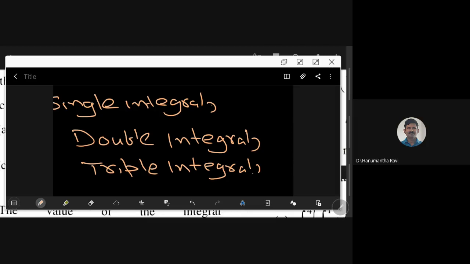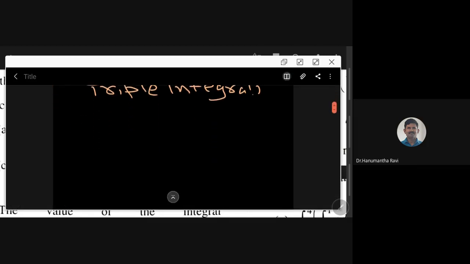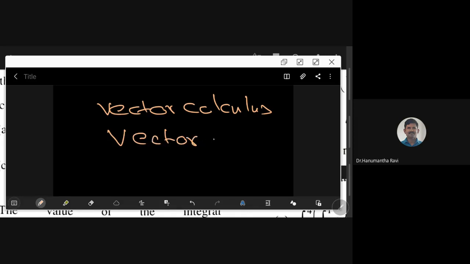Now see, when we are talking about vector calculus, you have two things. One is called vector differentiation.